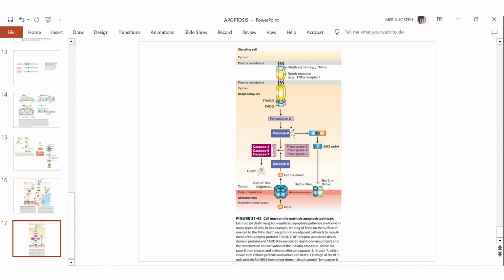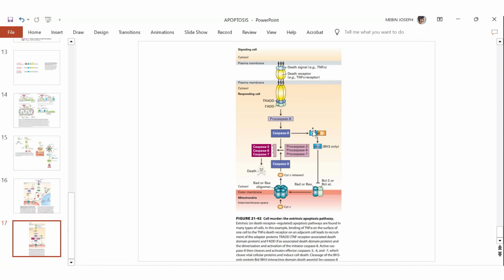This initiator caspase 8 activates several effector caspases and it leads to cell death. But this initiator caspase 8 has one more function. It goes and cleaves a BH3 family protein called BID, BH3 interactive domain death protein. So initiator caspase 8 not only activates all the effector caspases, but it cleaves a small portion of a BH3 protein called BID.